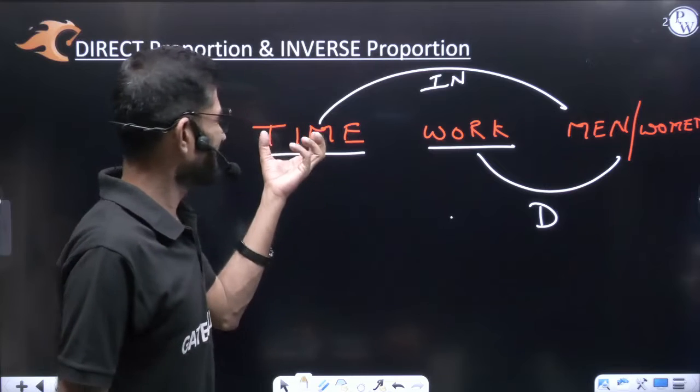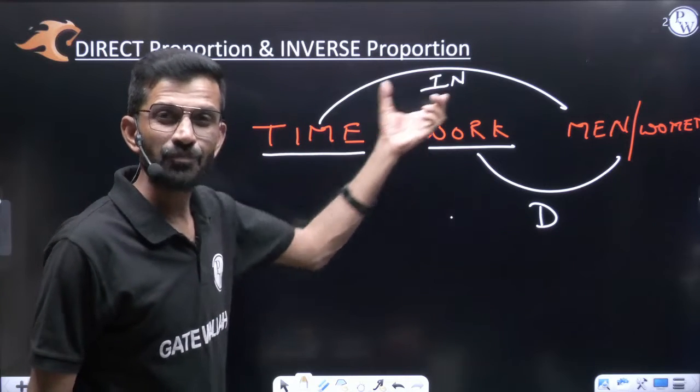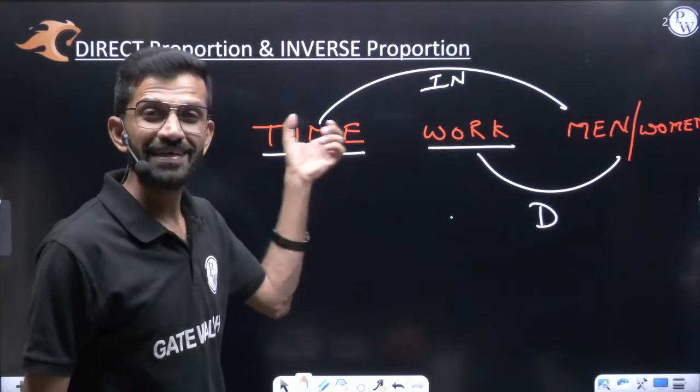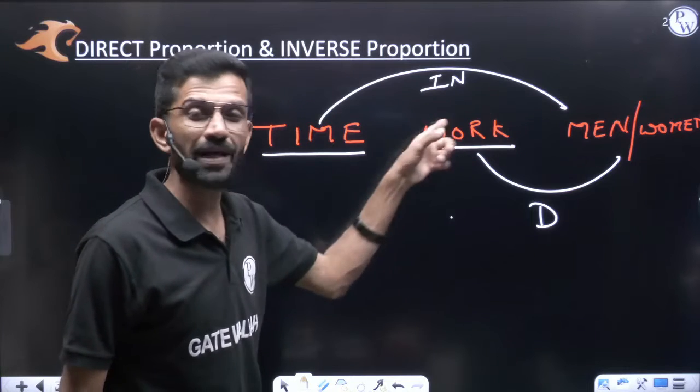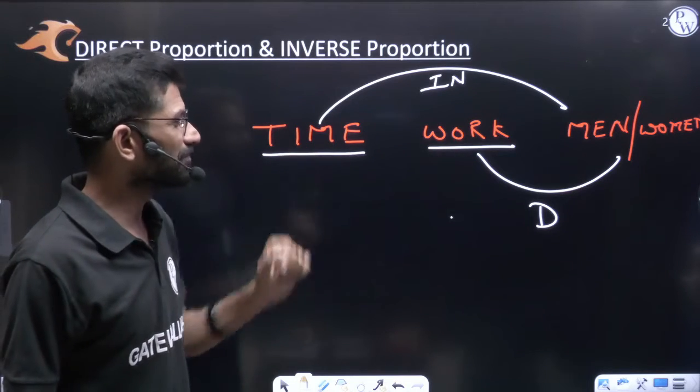Or else, if time is less, more people are required to do that work. If time is more, fewer people are required to do that work. So this is an inverse proportion.